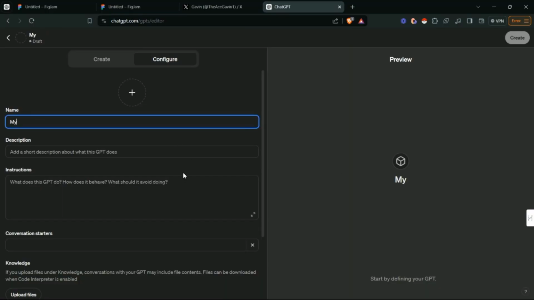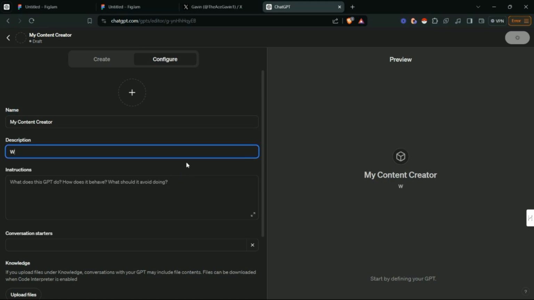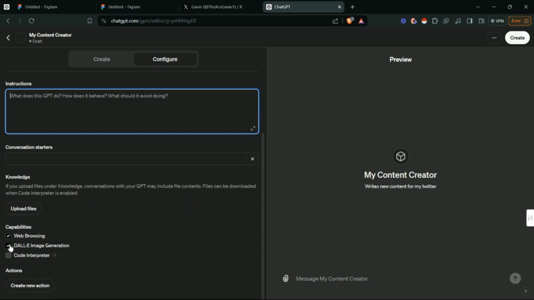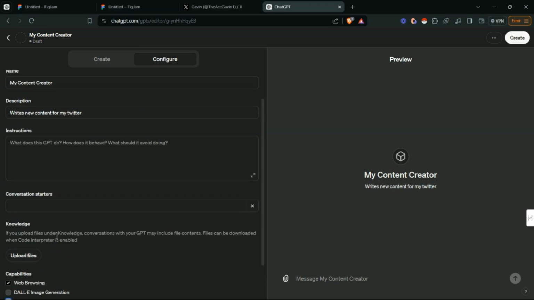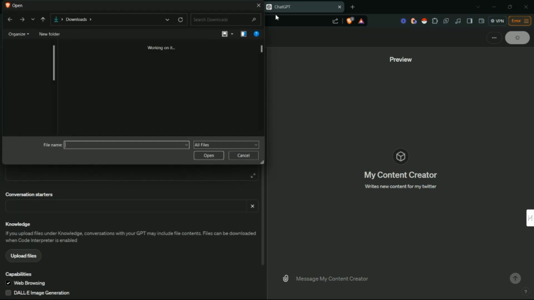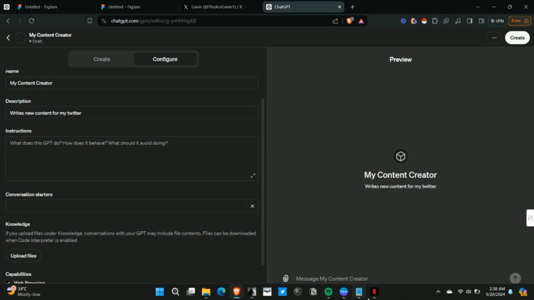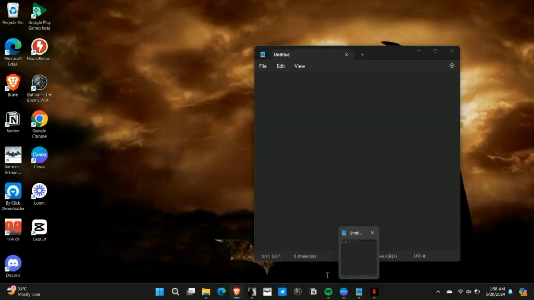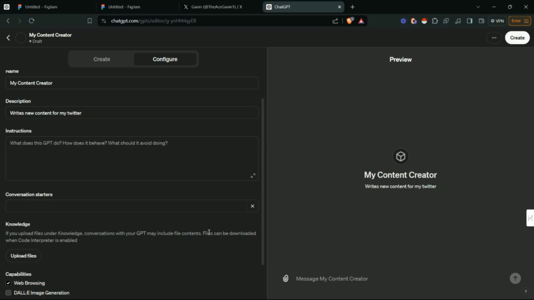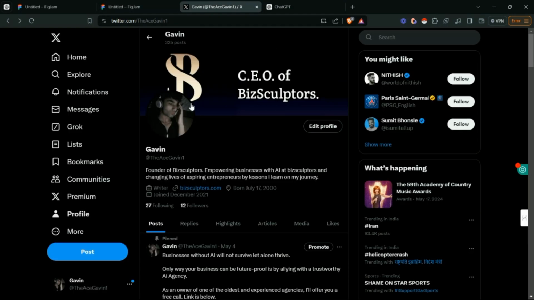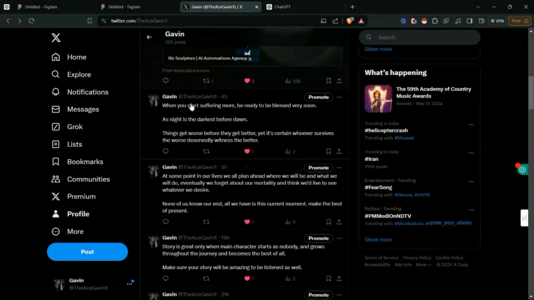Firstly, you need to come to ChatGPT, start a GPT creation and lay down any name or description you want. In this example, I'm writing my content creator, and it writes new content for me, for my Twitter actually. So yeah, instructions, you don't need to do anything right now. You've got to upload a knowledge base. So you've got to post the blogs, content, tweets, whatever it is in your knowledge base. I'll be using my Twitter account here, so I'll be copying my tweets and pasting them down in text format to upload it here in GPT.